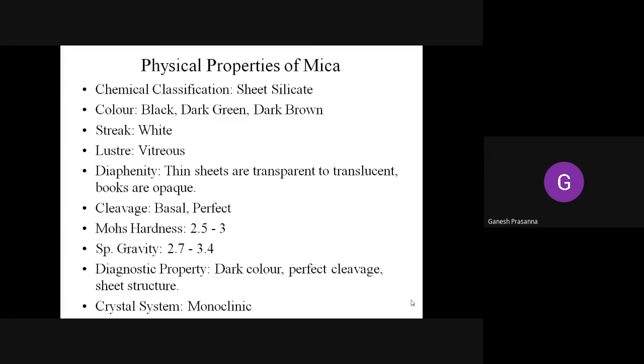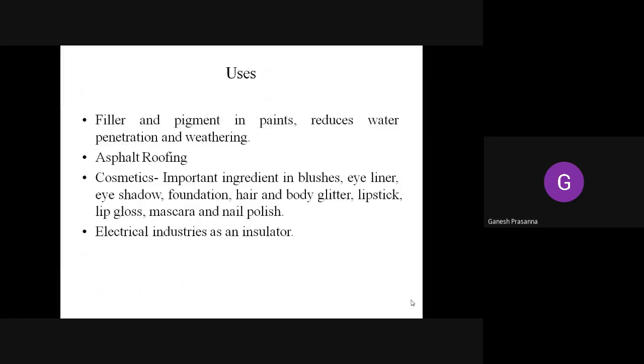As a diagnostic property, the sheet structure itself is the diagnostic property, apart from its dark color and the perfect cleavages. The sheet-like structure which is found in the micas is always a diagnostic property, and it has a monoclinic crystal system.